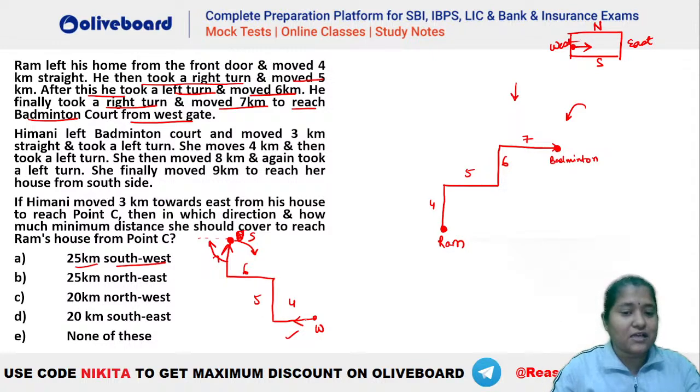So let's say he is leaving his house from the western side. You can see that the diagram would look something like this, isn't it? He would be entering this particular badminton court from the south side of the door, isn't it?